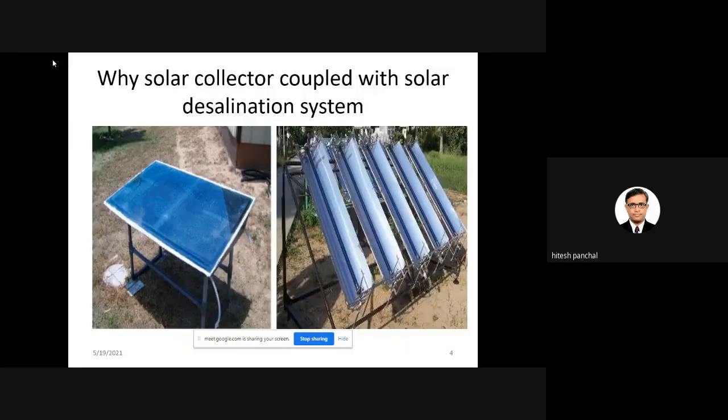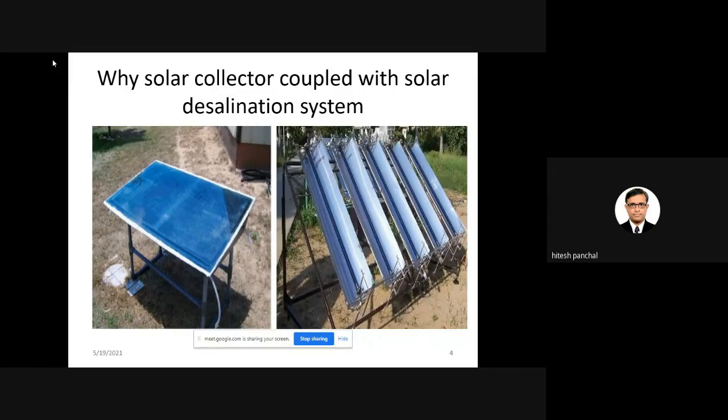Now, the main point is why a solar collector is coupled with the solar desalination system. To explain this, I have put two figures. On the left side you will see the solar still, and on the right side you can see the solar collector. To understand clearly, two points are very important in the case of the desalination system. First, higher water temperature, and second, lower inner glass cover temperature.